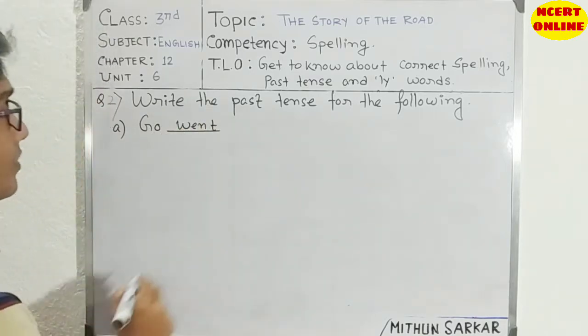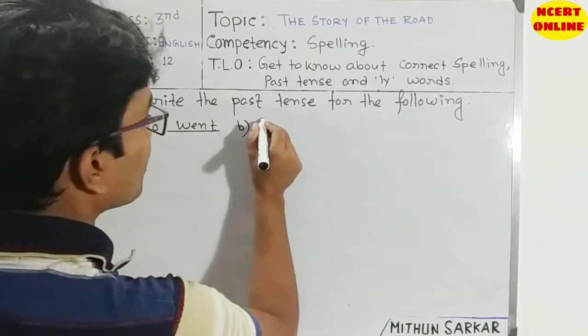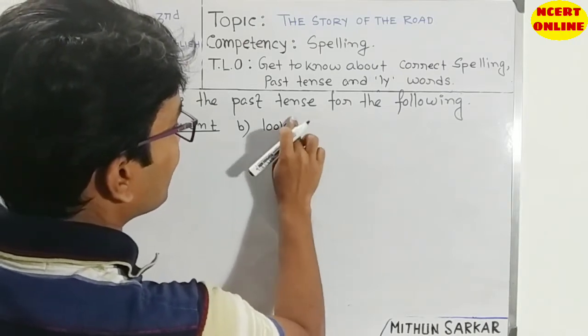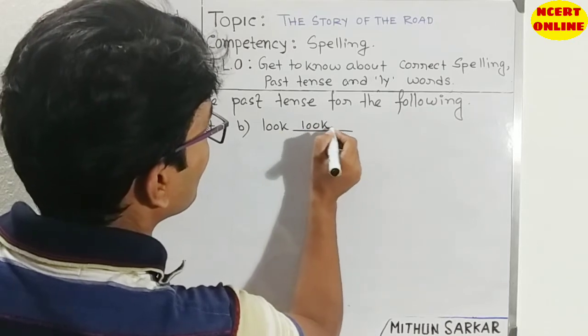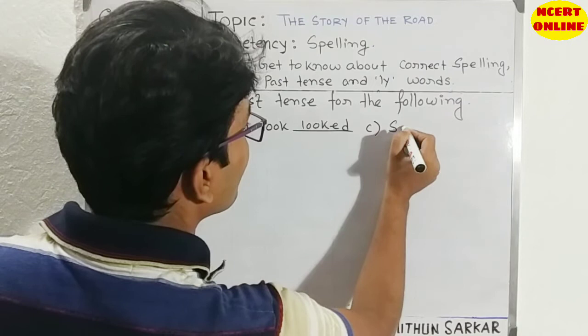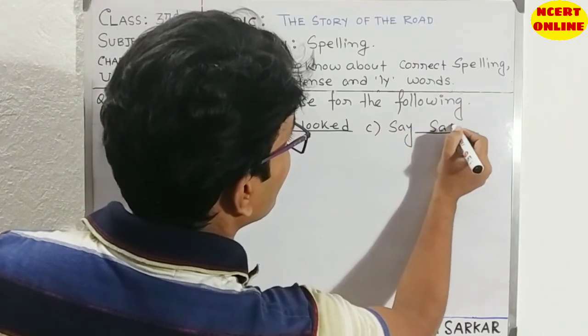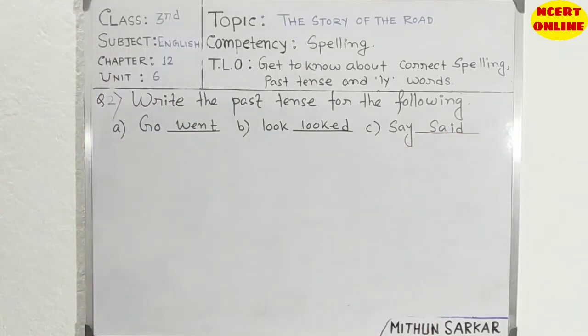Then number B, we can write look. The past tense is looked. Number C, say. It is very easy also.